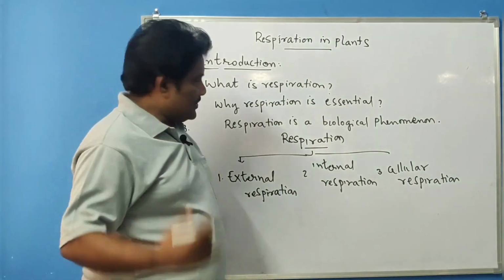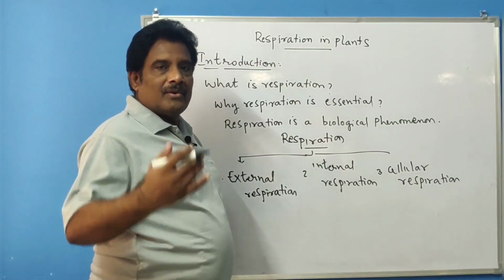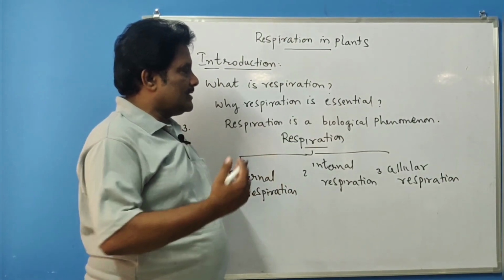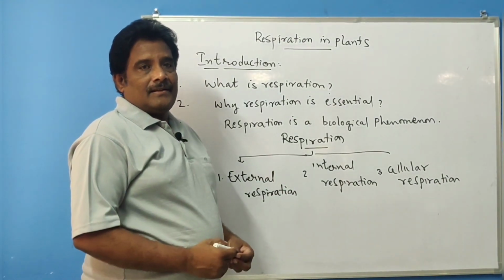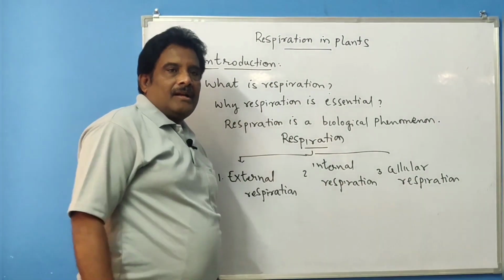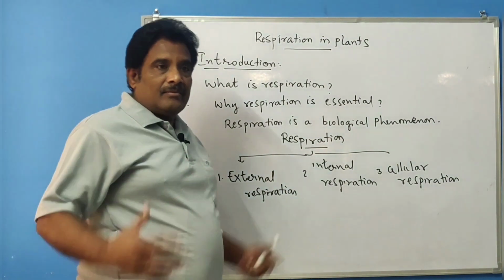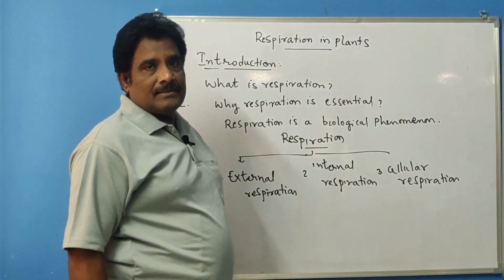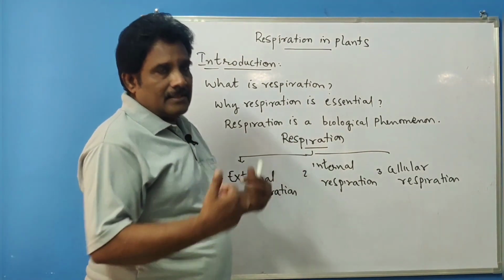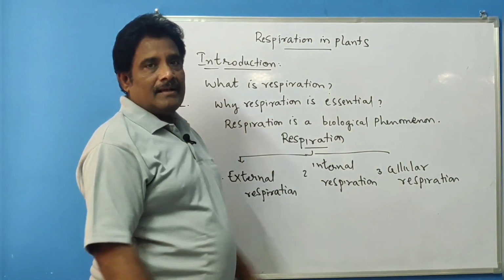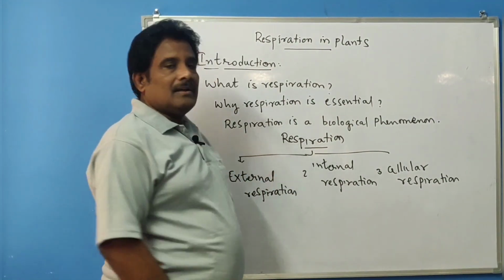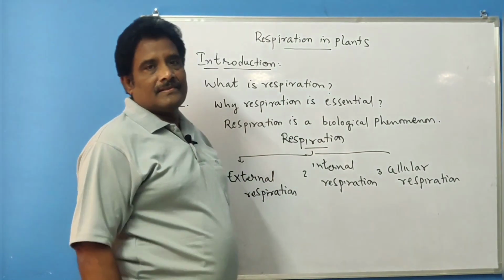Many people may be confused here. What is external respiration? What is internal respiration? What is cellular respiration? Animals and human beings have respiratory organs through which respiration occurs, meaning inhalation and exhalation of air happen like this. But in the case of plants, how does respiration take place?